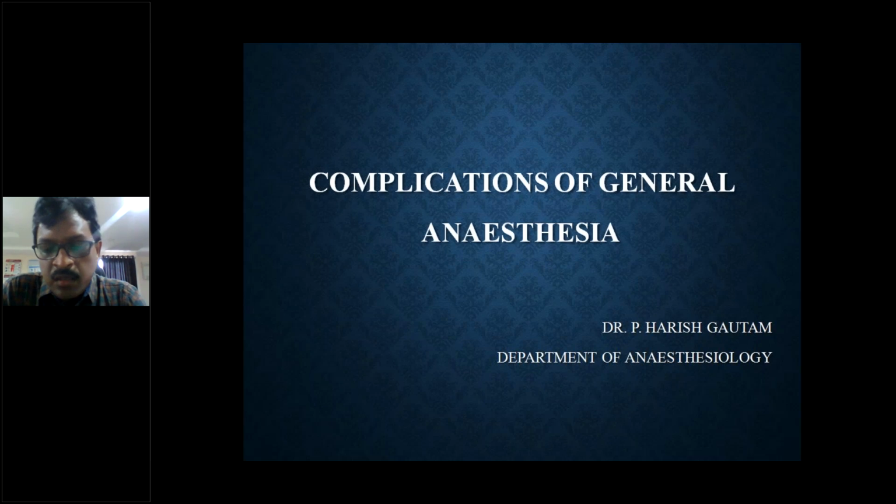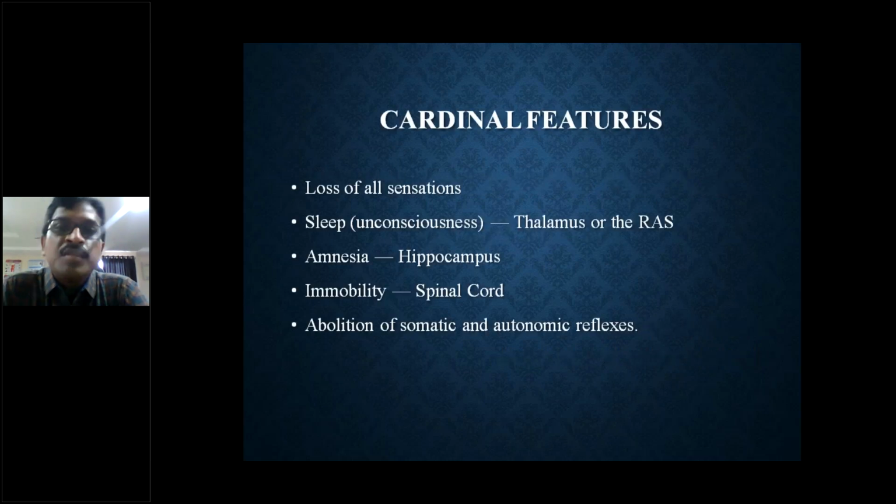In the last class, we talked about the technique of general anesthesia, which includes pre-PAC checkup, induction, intubation, maintenance, emergence, recovery, and all the basic concepts of how we give GA. In addition to that, today we'll be discussing the complications. Before going to the complications of GA, let me take a few slides in the front to discuss the basic features of GA and how it is done. So this is like a recap now.